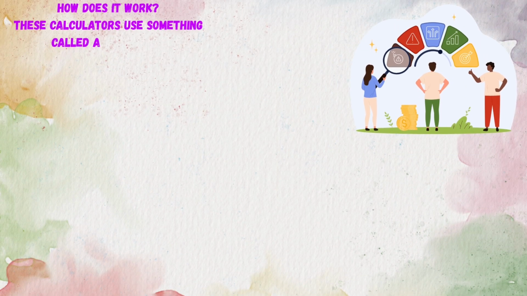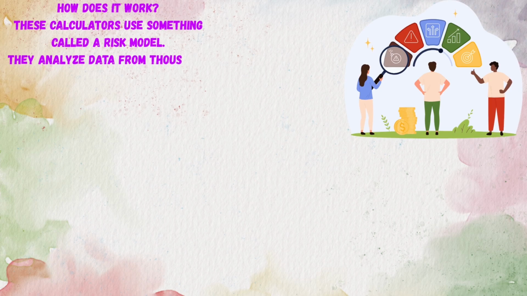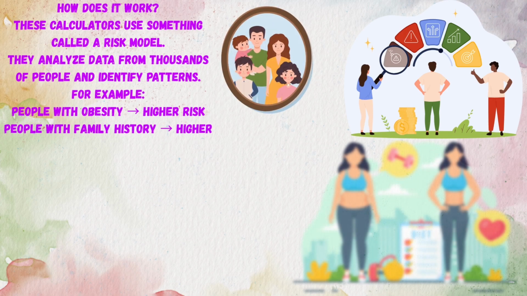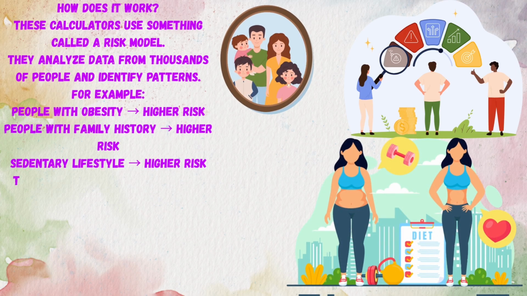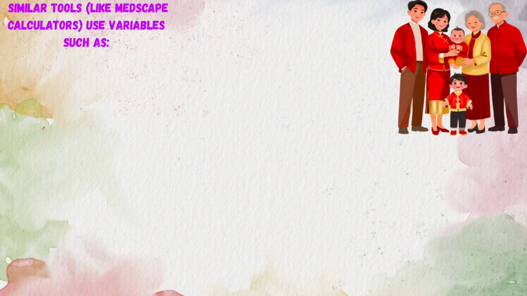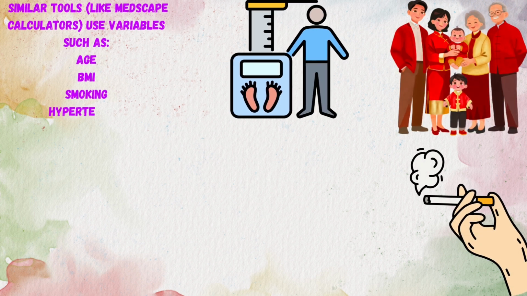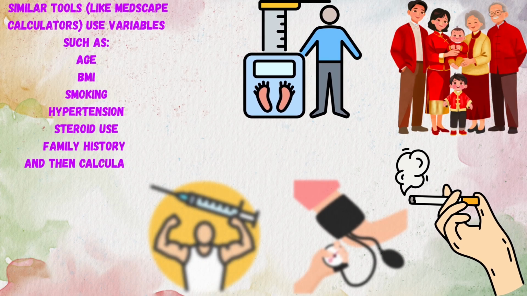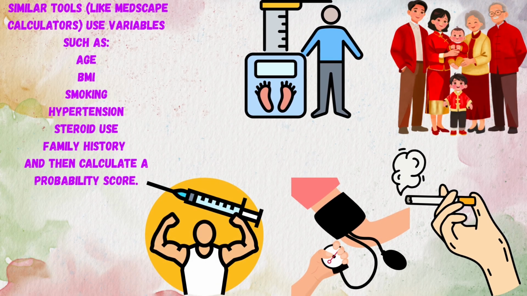How does it work? These calculators use something called a risk model. They analyze data from thousands of people and identify patterns. For example, people with obesity have higher risk, people with family history have higher risk, and a sedentary lifestyle has higher risk. Then they combine these factors mathematically. Similar tools like Medscape Calculate use variables such as age, BMI, smoking, hypertension, steroid use, family history, and then calculate a probability score.